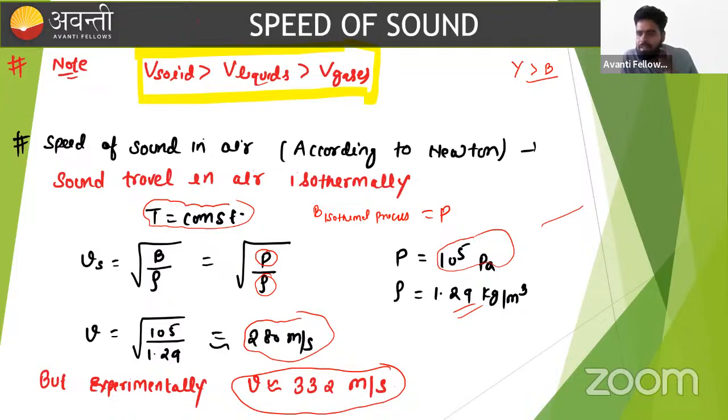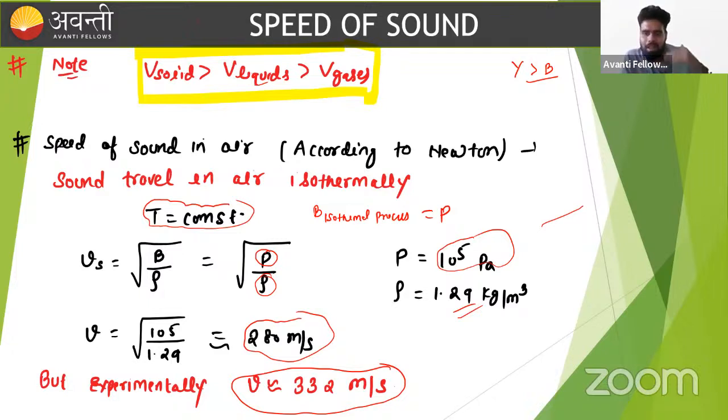And there is another scientist, the name of the scientist is Laplace, and Laplace corrected the given formula, and supposed that the sound is traveling in air not isothermally, but adiabatically.